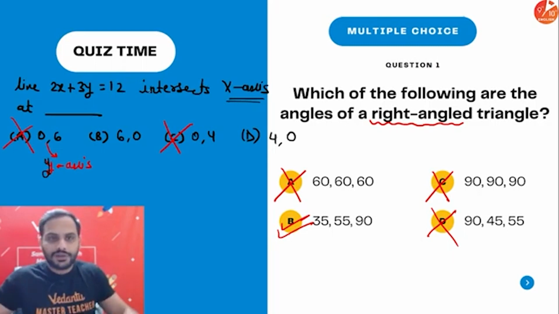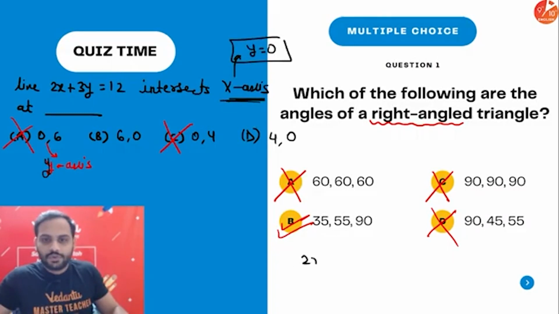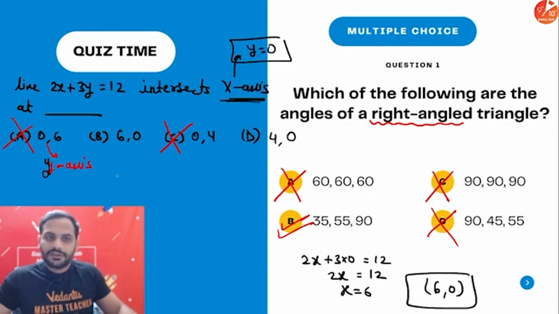Now if you know how to solve it, if you want the intersection with the x-axis, we put y equal to 0. Put y equal to 0 in this: 2x plus 3 into 0 equals 12. 2x is equal to 12. x is equal to 6. So x is 6, y is equal to 0 is your correct answer.